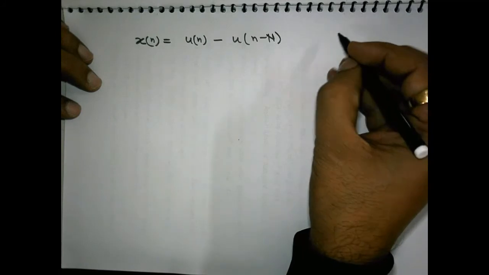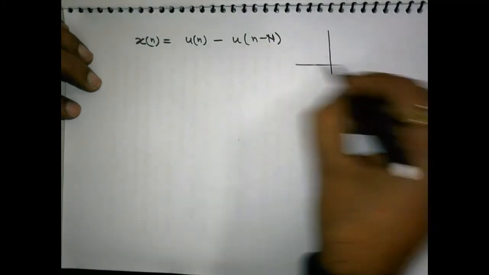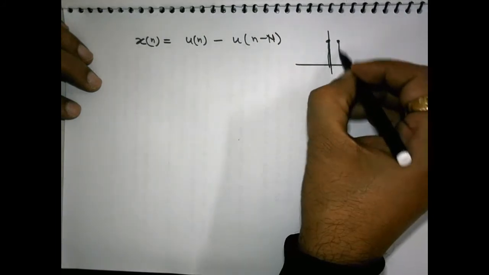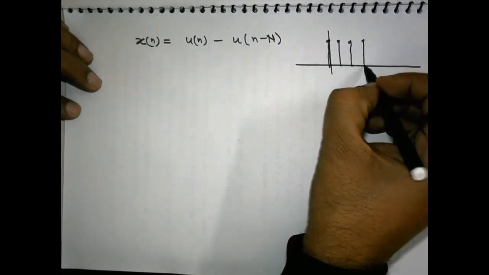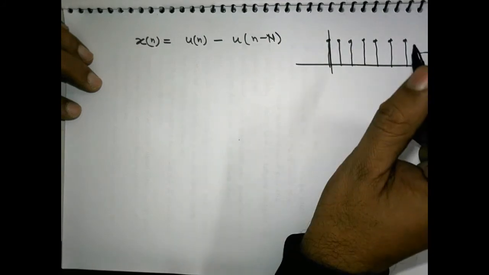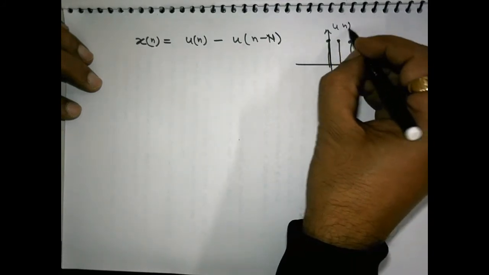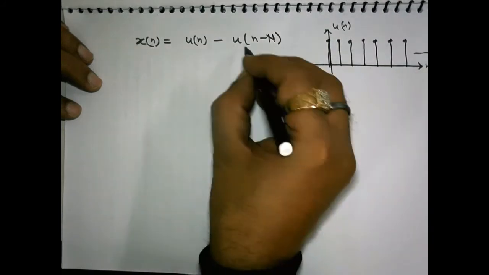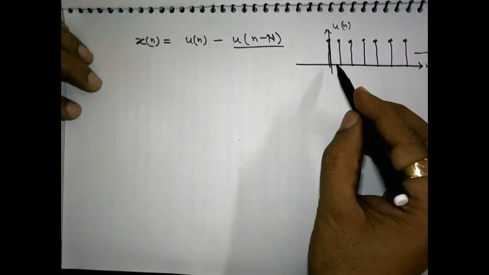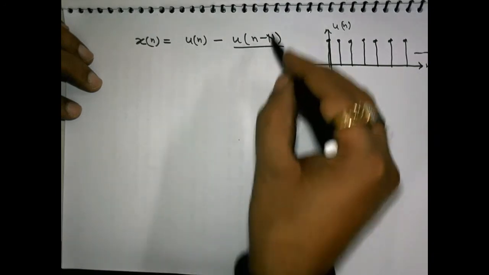You might be knowing, if you plot this signal, you will first plot the u[n]. This is your u[n]. Okay, this is the plot for u[n]. And what about the plot of u[n minus N]? Simply this u[n] is shifted by N units in time.